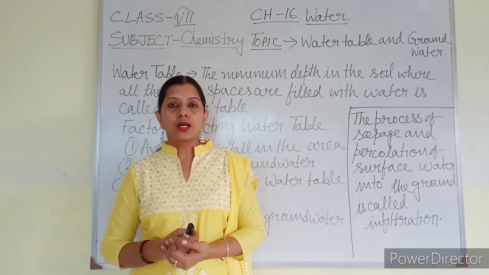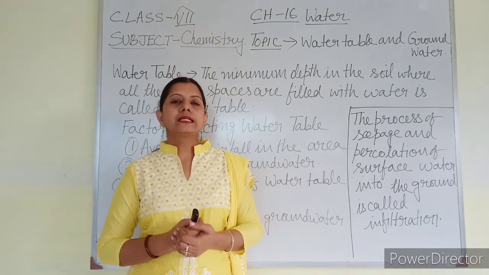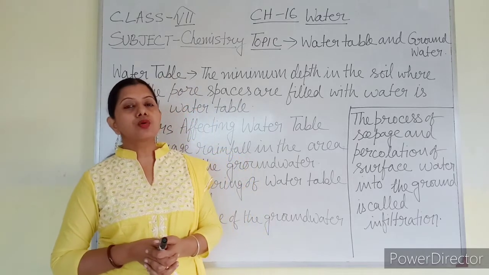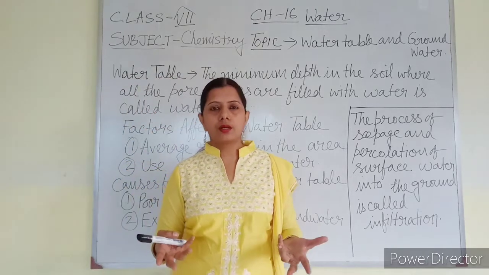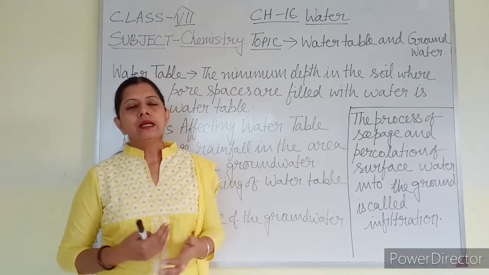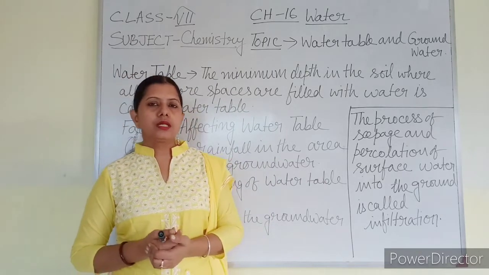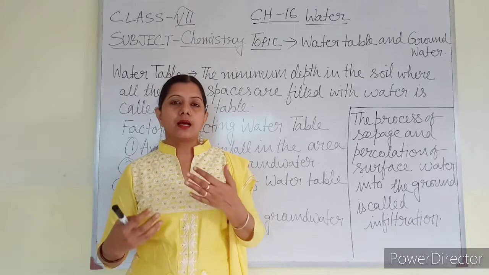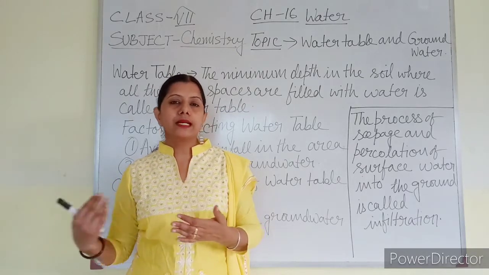Now, groundwater in a place can be of three types. Recharge of groundwater occurs through rainwater. Whenever rain occurs, the groundwater is recharged. Recharge is like our mobile getting charged from electricity.